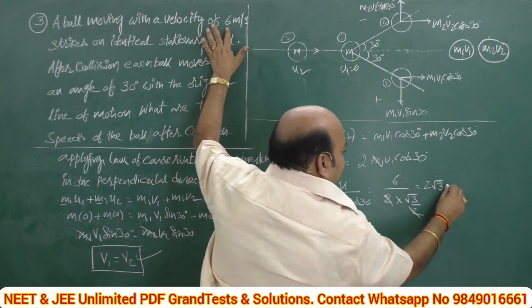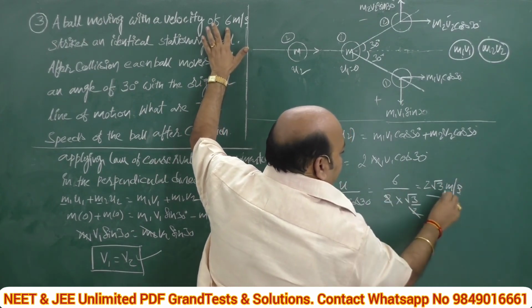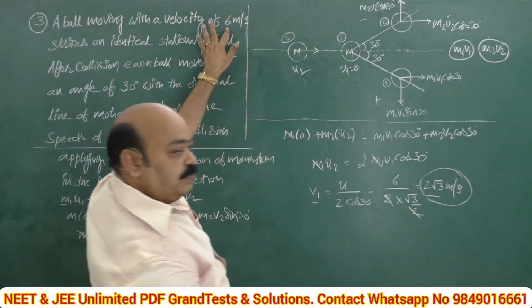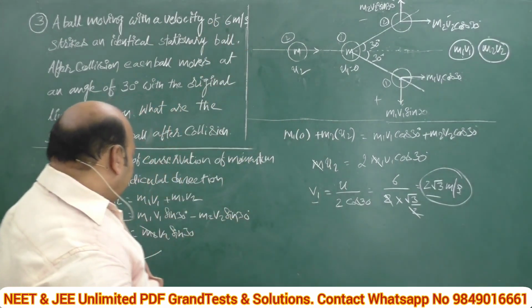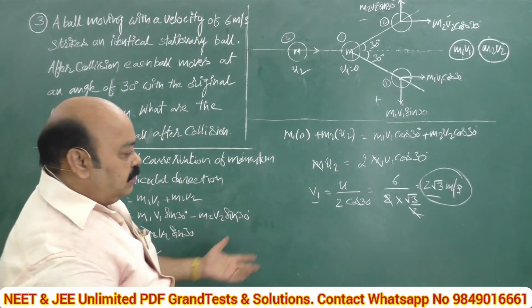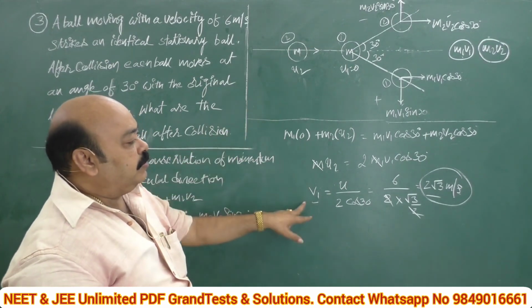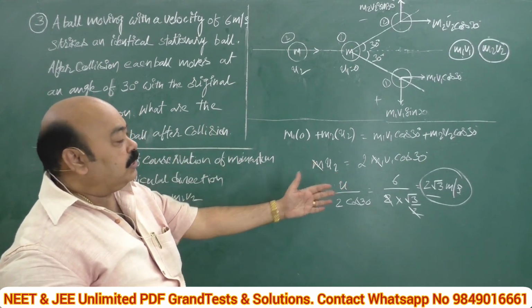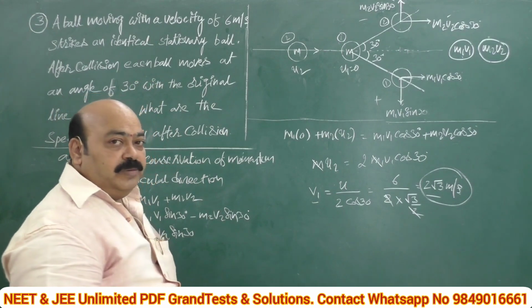Since it is velocity, we write meter per second. That's all. This is the final value. Since v1 is equal to v2, already proved, no need of writing the second value. Both are moving with the same velocity. That means if it is 2 root 3 meter per second, automatically the other one is also 2 root 3 meter per second.